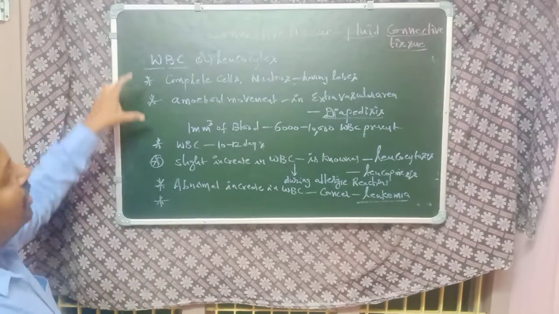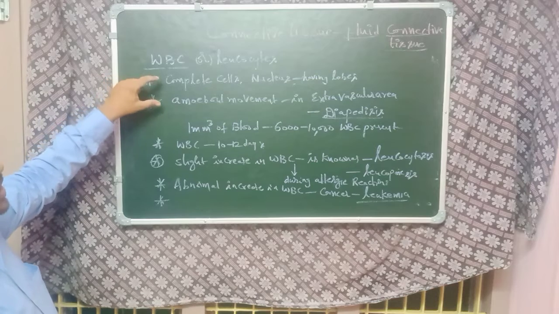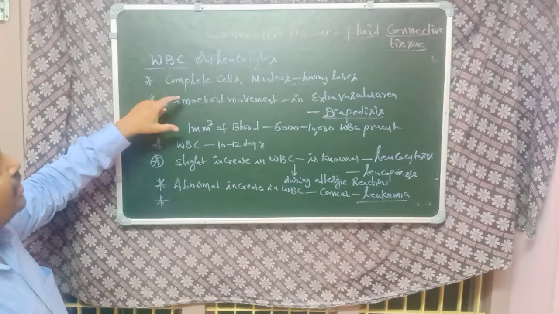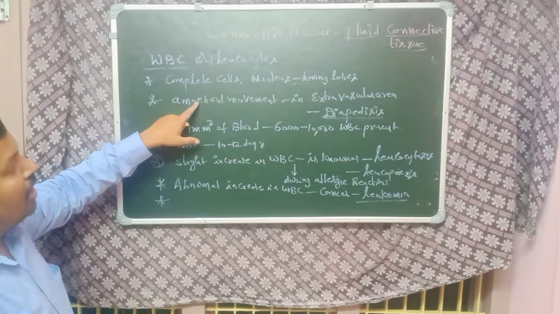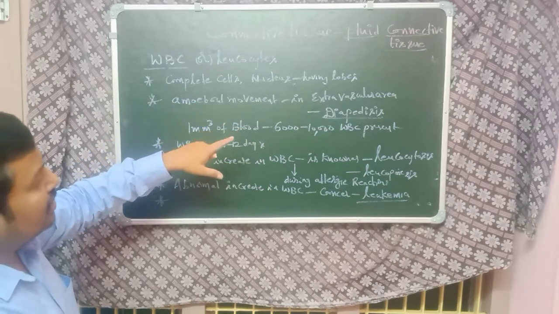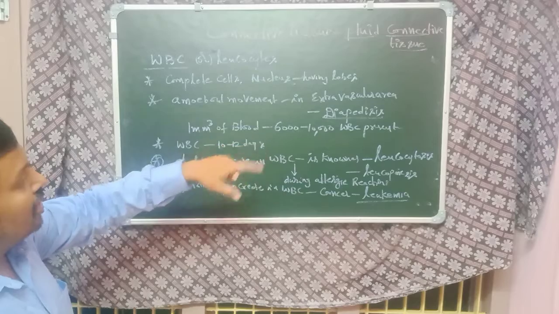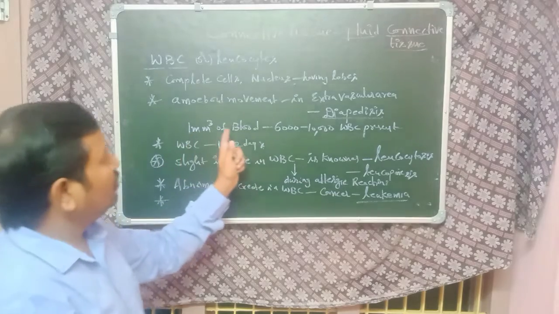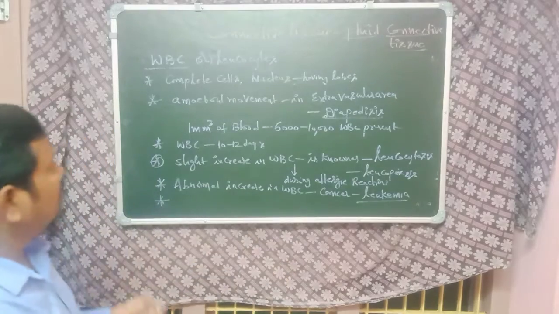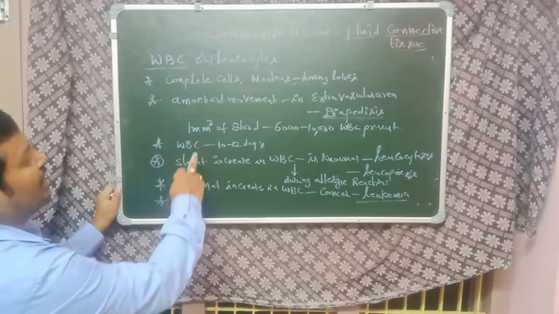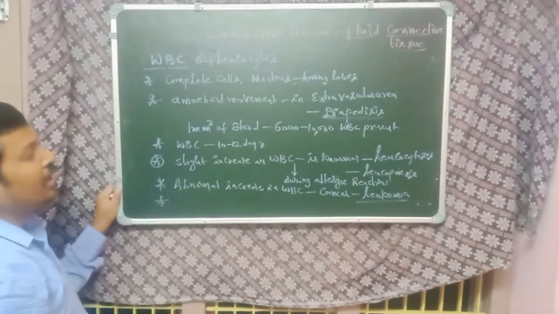So this is about the WBC cells, complete cells. These WBC cells show amoeboid movement in extravascular areas. That movement is known as diapedesis. In 1 cubic millimeter of blood, there are 6,000 to 10,000 WBC. The lifespan of WBC is 10 to 12 days.